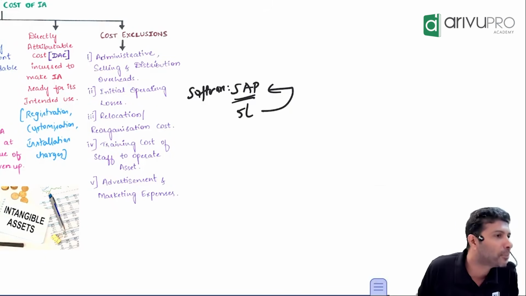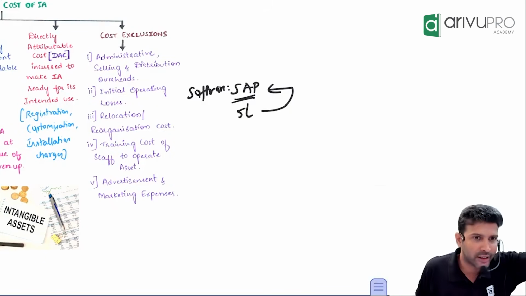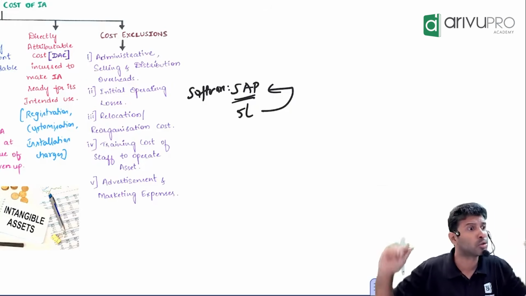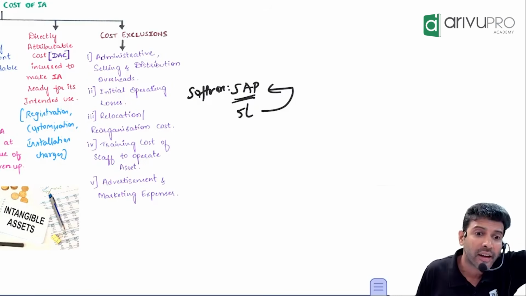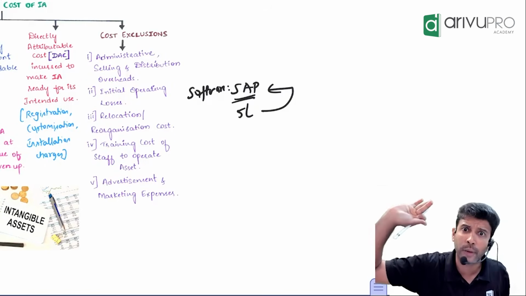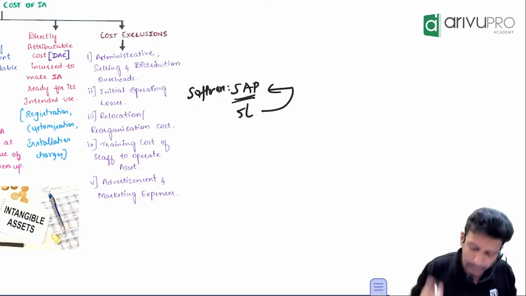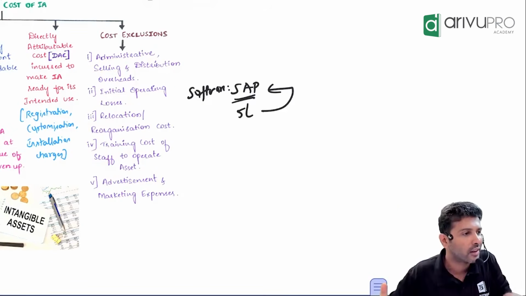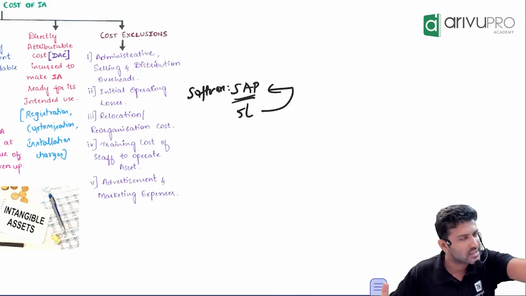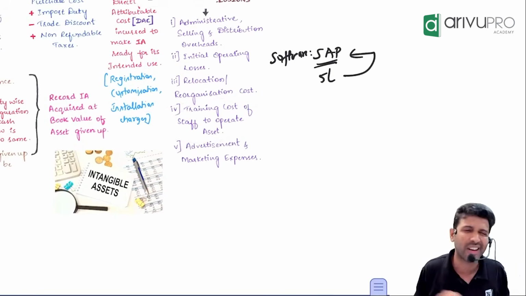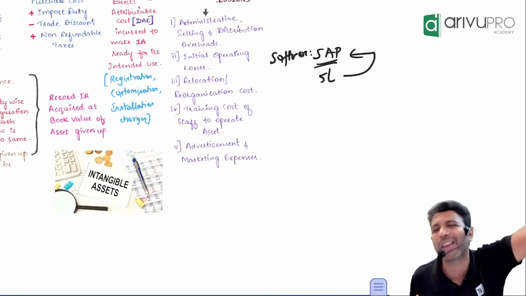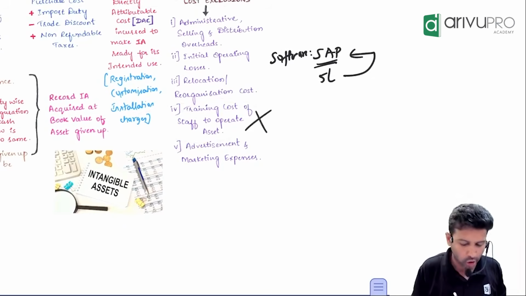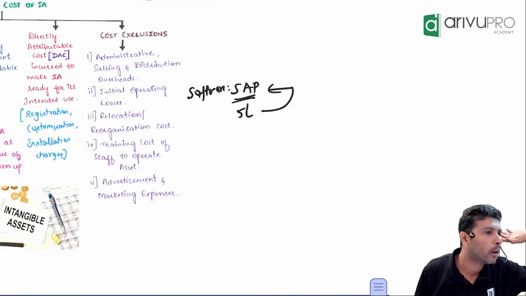The software is already ready. Suppose there is one employee who is already trained, then he can use the software from today itself. But by giving the training, you are not making the asset ready. You are making the employee ready. So the standard says training cost is not asset related, it is employee related. So don't add it to the cost of PPE, but rather transfer it to the profit and loss account.